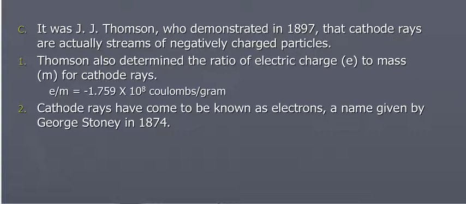And Thomson determined the ratio of electric charge to mass for cathode rays. So with the cathode ray tube, J.J. Thomson, we were able to get the charge to mass ratio for an electron. Now the name for an electron was actually given by George Stoney, but J.J. Thomson is the guy who's credited with the discovery of electrons.